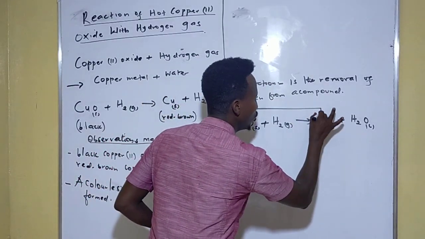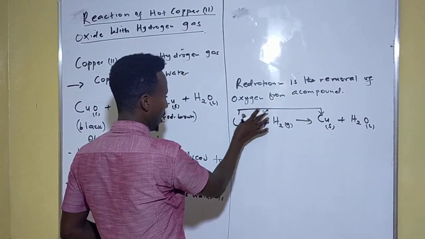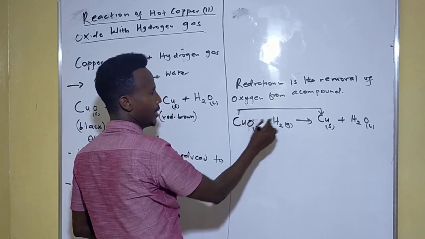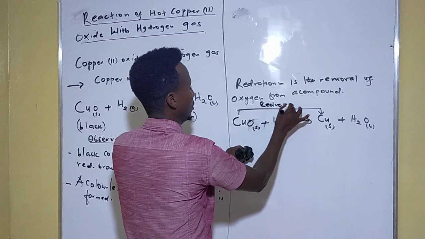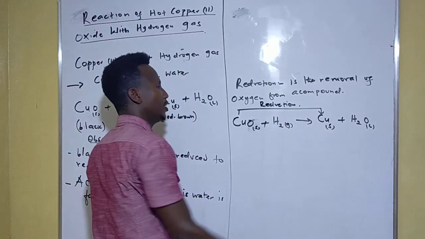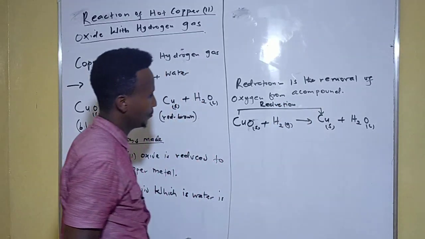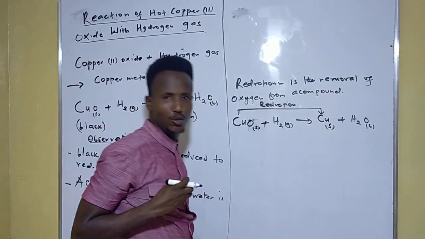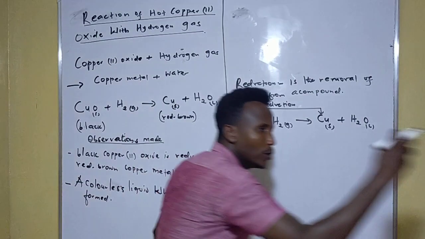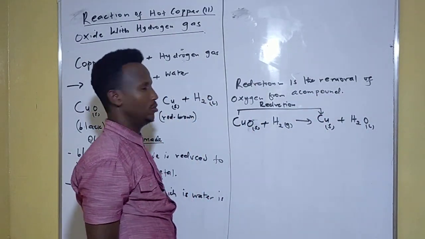So copper 2 oxide is reduced to copper metal. It's undergoing reduction, because hydrogen is removing oxygen from copper 2 oxide. So copper 2 oxide is reduced to copper metal.